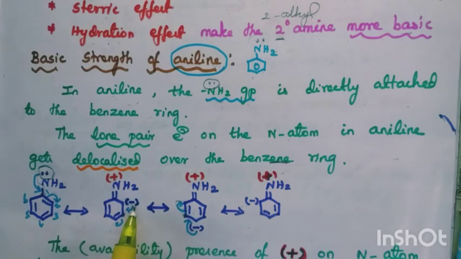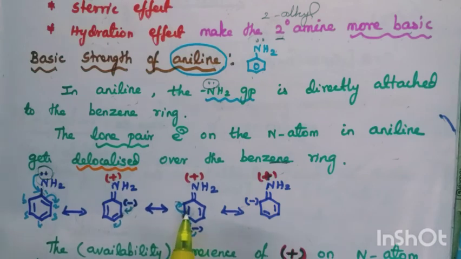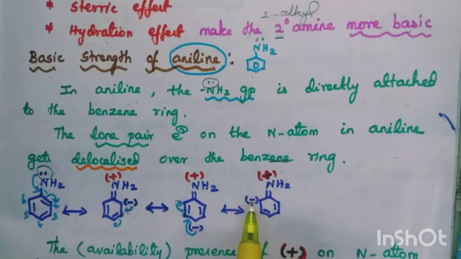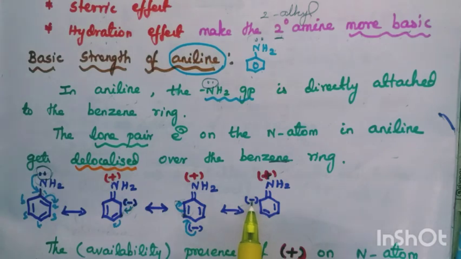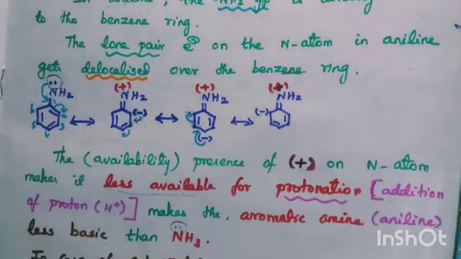Next step, this minus comes inside. This is already satisfied with 4 valency, no? One bond shifts to the next carbon, so it becomes minus. This comes inside. This is already satisfied with 4 valency, no? So this bond comes to this side. Carries which sign? Minus sign. So this is the delocalization.